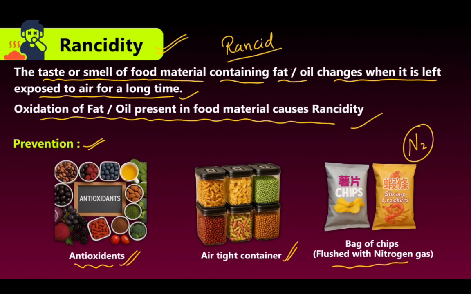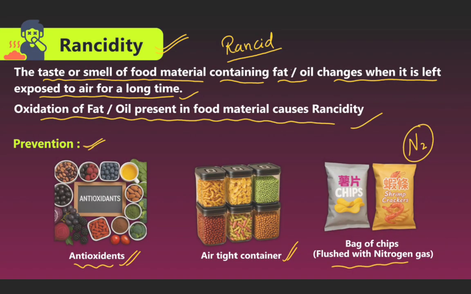Now we see rancidity. The taste and smell of food material containing fat and oil changes when it is left exposed to air for a long time. Oxidation of the fat and oil present in the food material is the cause of rancidity. Prevention: antioxidants, airtight containers, and bags of chips flushed with nitrogen gas. What gas is put in the chips? Nitrogen gas is put in the chips.